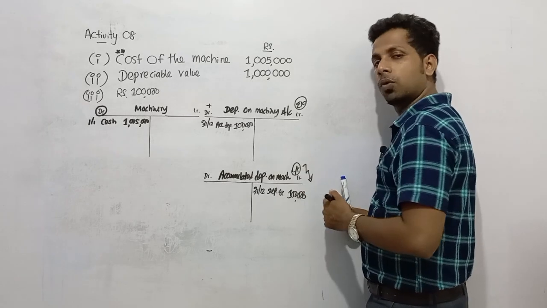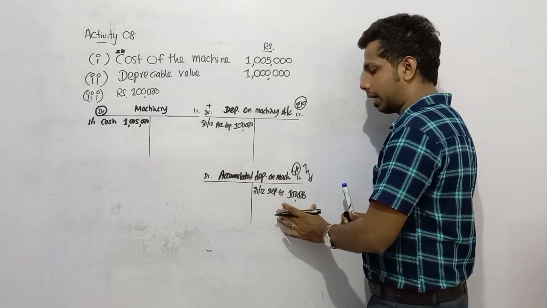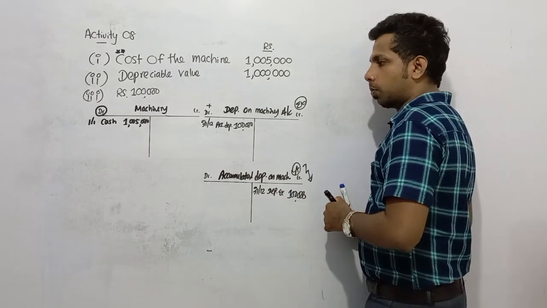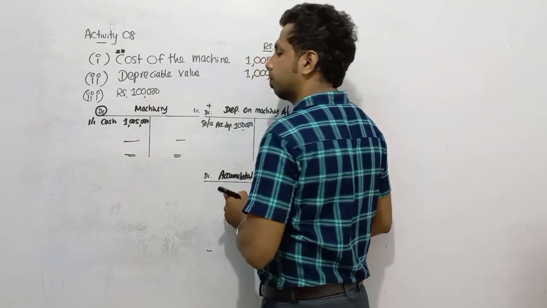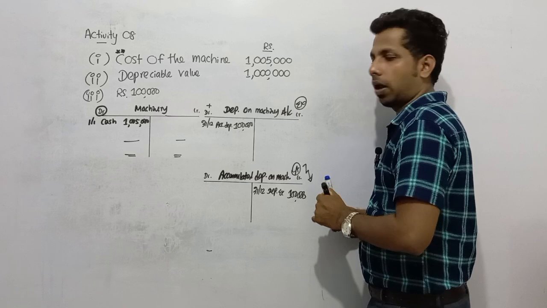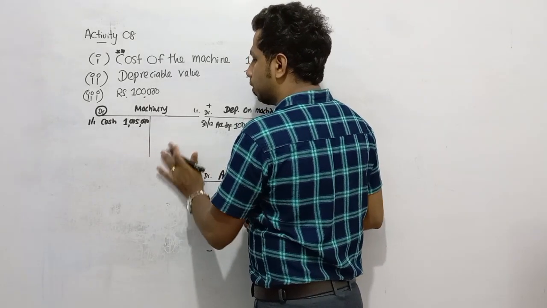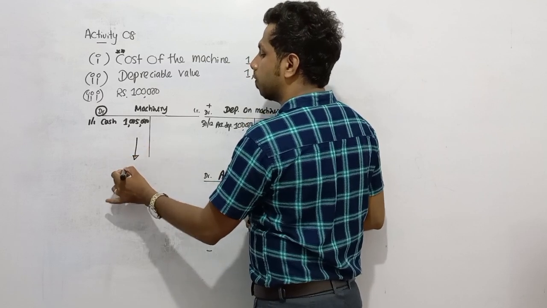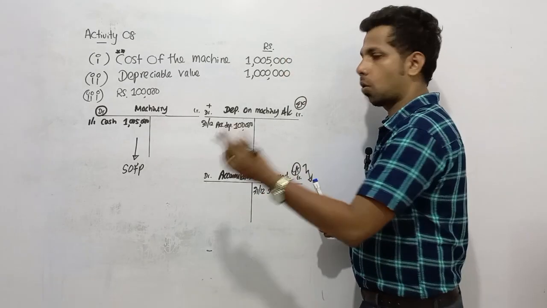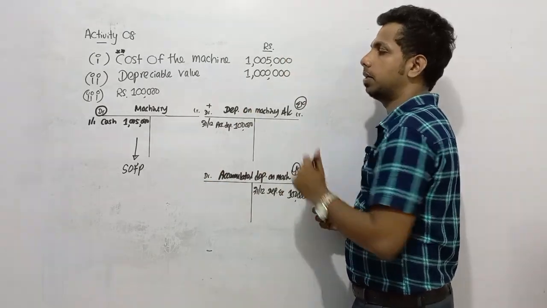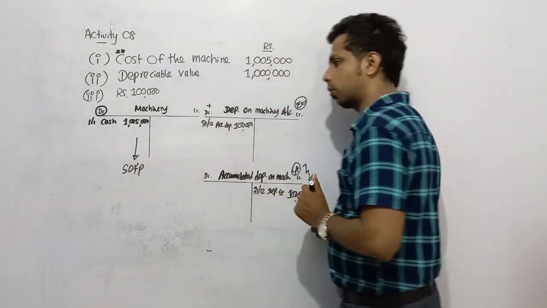So this is how we need to record double entry for depreciation. Depreciation expense debit, accumulated depreciation credit. Machinery account means an asset account. Finally, you can balance off this. Asset accounts we can balance off, right? We don't have to close now. So finally, dear children, after balancing off this asset account, we need to present the cost of the asset in the SOFP. You can balance off on your own. Highest total after recording on the credit side, then BCD, BBF. So assets we need to present in the SOFP, no? So this goes to the SOFP.